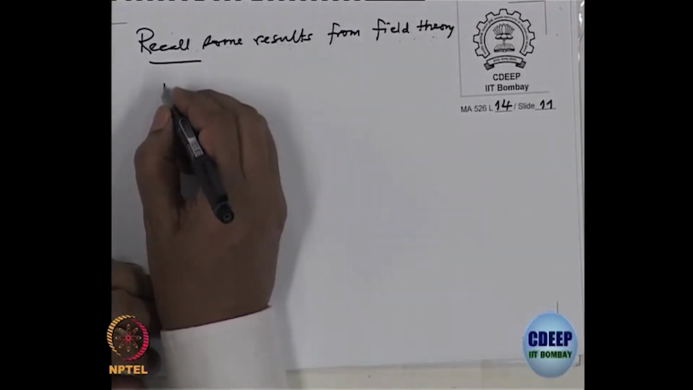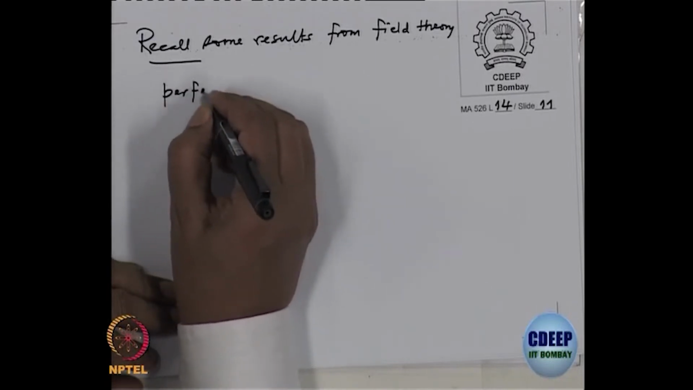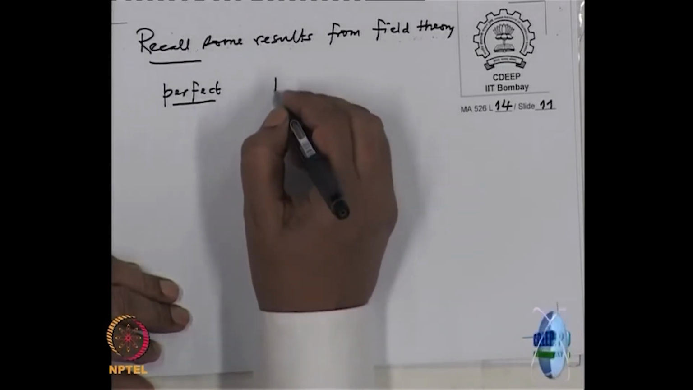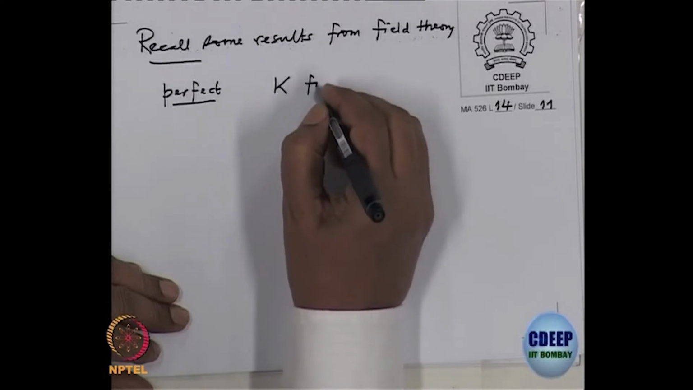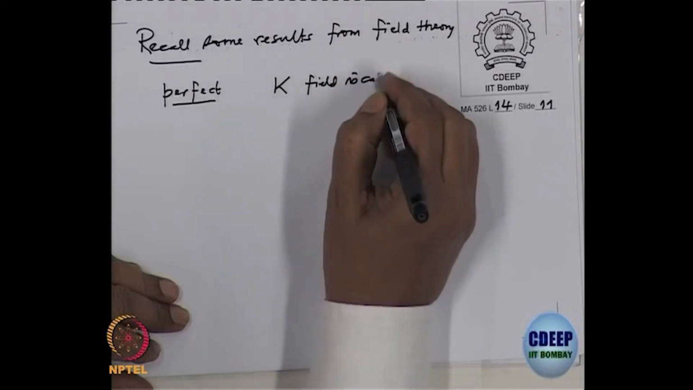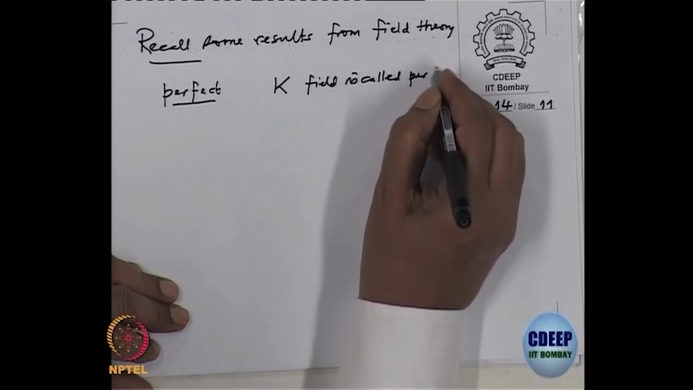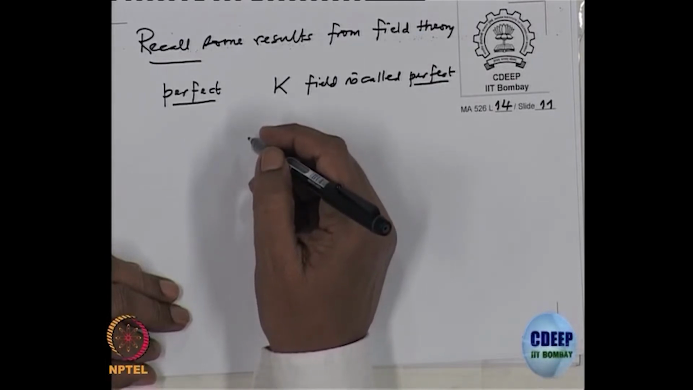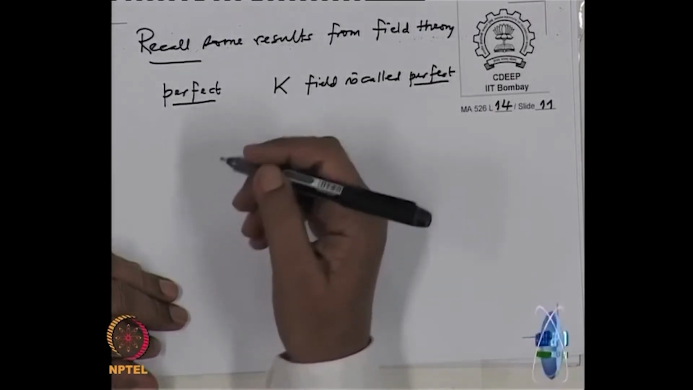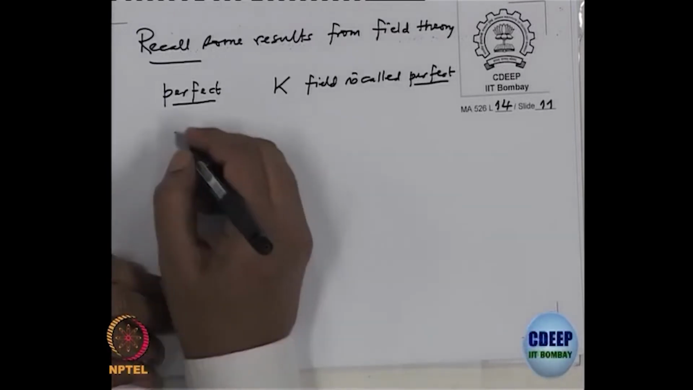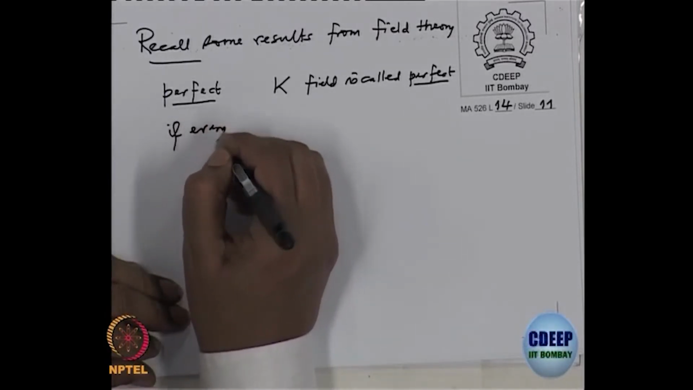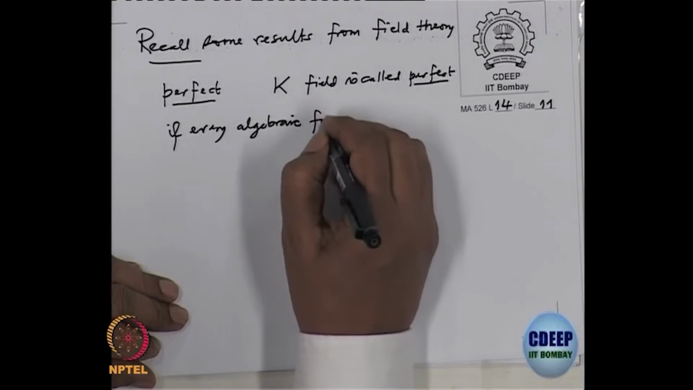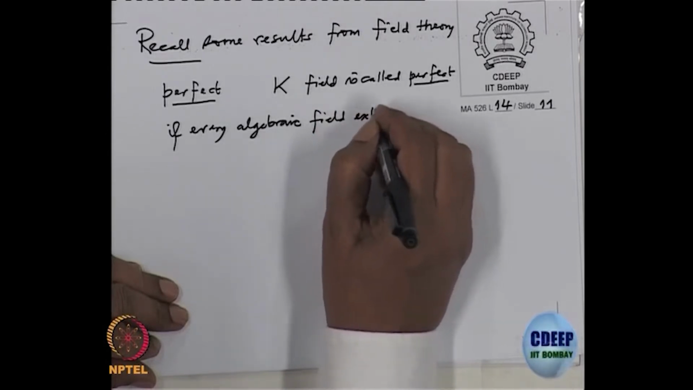So everybody knows what a perfect field is. A field is called perfect, one definition is, if every algebraic field extension is separable. This is what we will use more often: every algebraic field extension is separable.